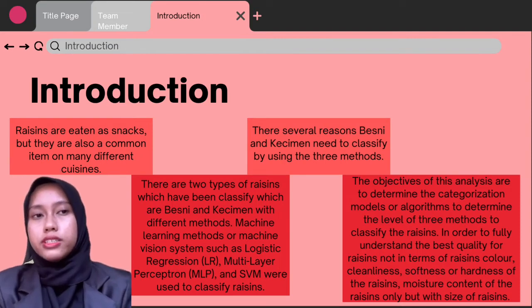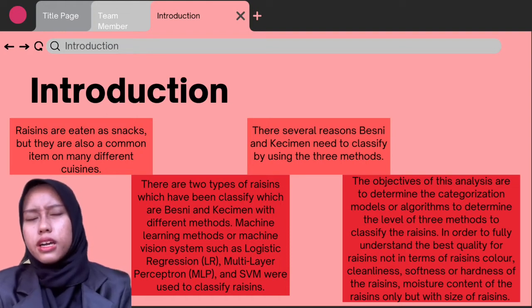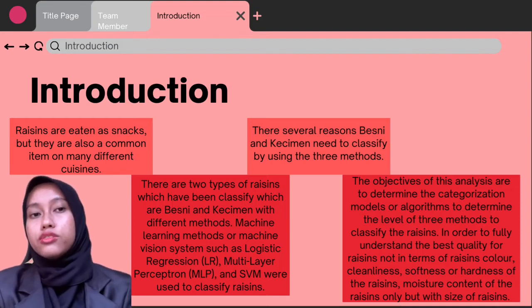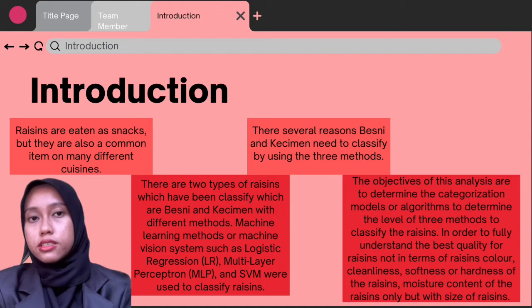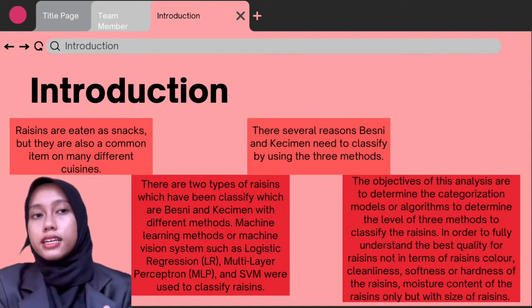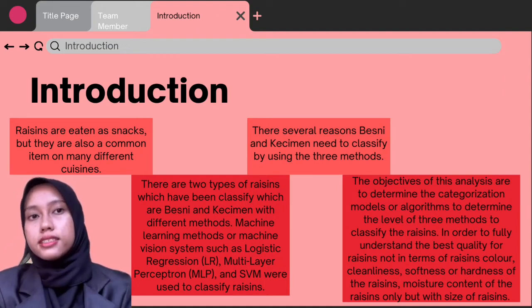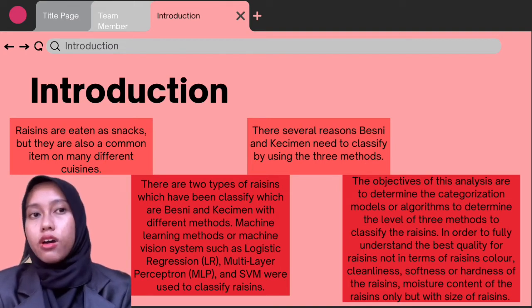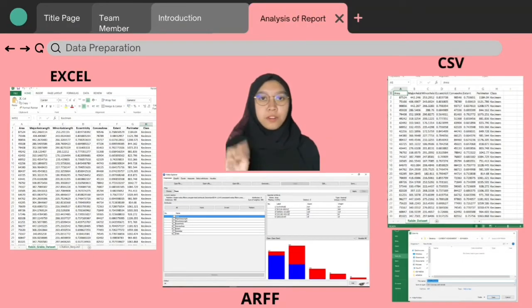The objective of this analysis is to determine the categorization models or algorithms, to determine the level of the three methods to classify the raisins. In order to fully understand the best quality for raisins, we consider not only the raisins' color, cleanliness, softness or hardness, and moisture content, but also the size of the raisins. This study applied these techniques or methods to classify the quality of raisins. There are three formats in data preparation, which are CSV, ARFF, and Excel format.